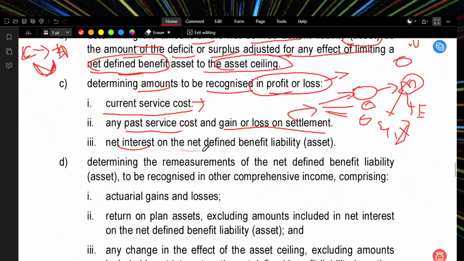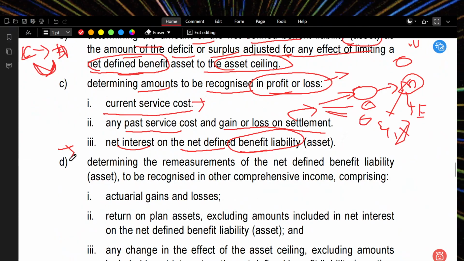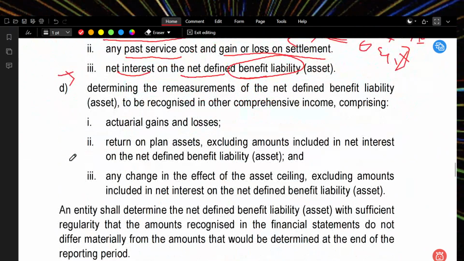Net interest on the net defined benefit liability. If we need to pay something out of our pocket, what is the net benefit? It is an asset or liability, and we need to compare.